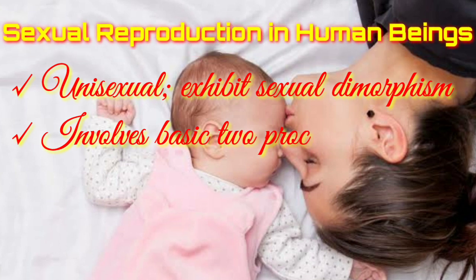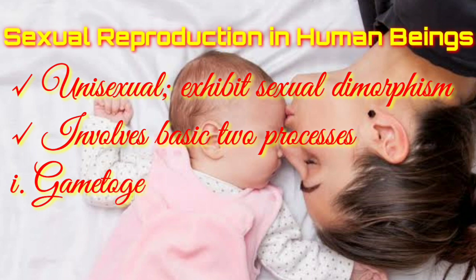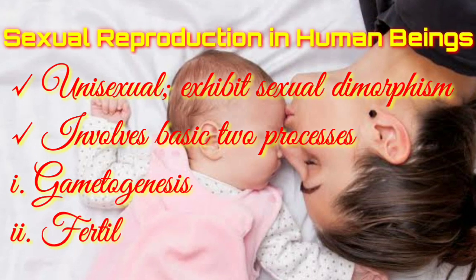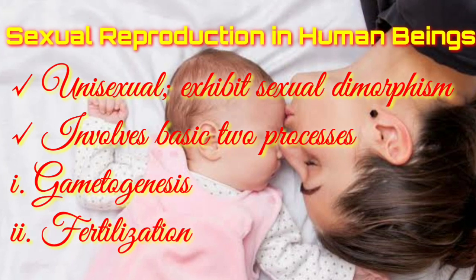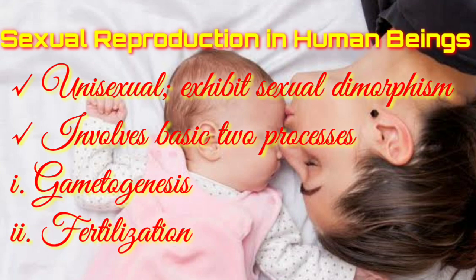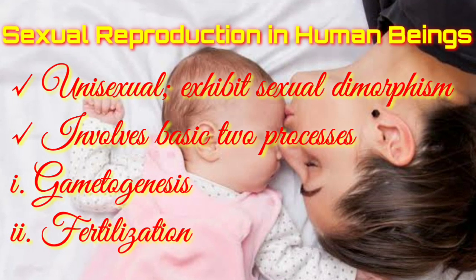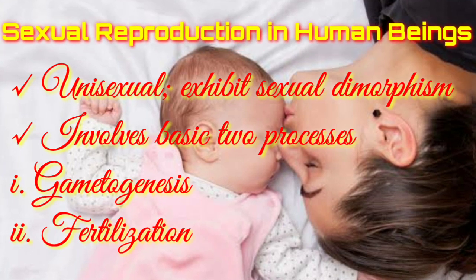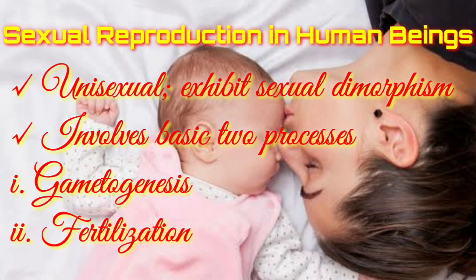They exhibit distinct sexual dimorphism, that is, males are different from females in their external characters. For example, their physical build-up, external genitalia, that is, their sex organs, accessory organs, and secondary sexual characters. Like human beings, other animals also have male and female sexes.